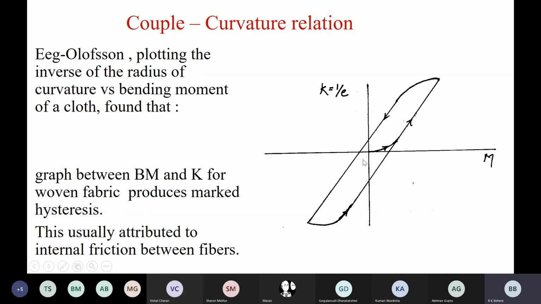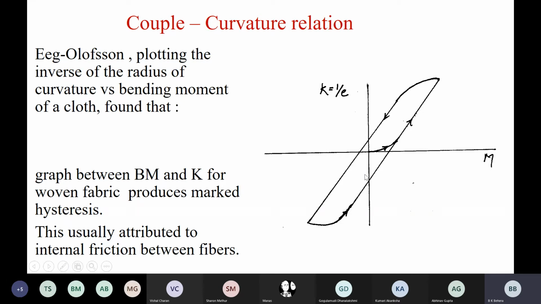You take the same fabric, go for relaxation. You know, there are several ways of relaxation. You can have a dry relaxation, you can have a wet relaxation, you can go for washing the fabric in hot water, you can give some detergent treatment, some alkali treatment, you can go for bleaching, scouring, moisturizing, and during finishing also you can give some wetting agent treatment. As you go on giving all these treatments, you will find this hysteresis will reduce. Means the fabric is more relaxed, and the energy loss between loading and deloading will minimize.